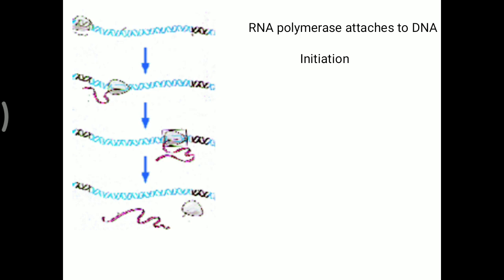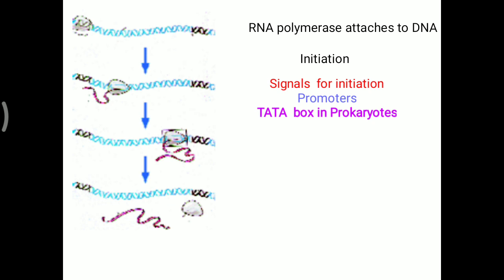But before initiation, a particular sequence needs to be identified. It does not initiate randomly anywhere, but there are particular signals for initiation. These signals for initiation are different in prokaryotes and eukaryotes. This signal for initiation is also called the promoter site. The promoter site for prokaryotes is called the Tata box, which has a particular sequence, TATAAT at the -10 position.